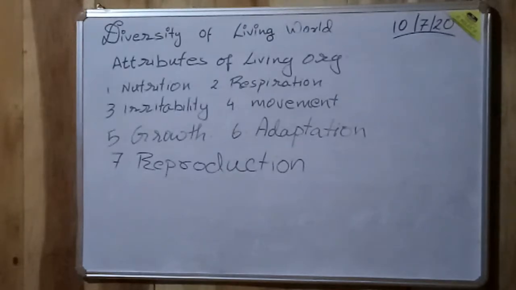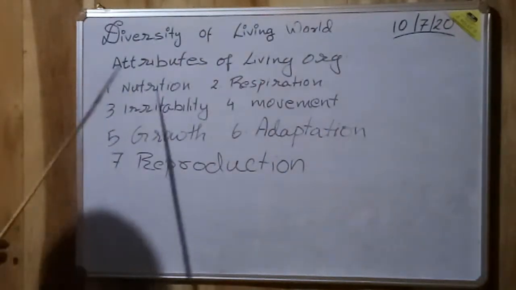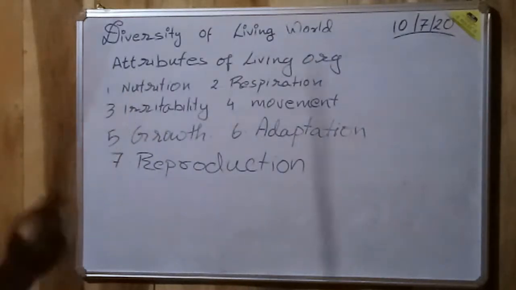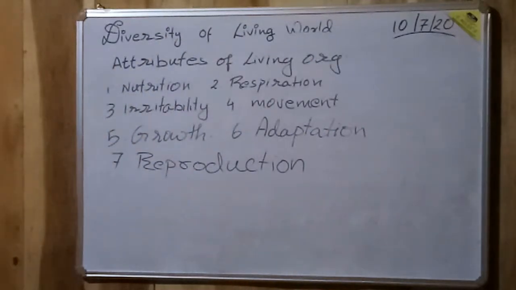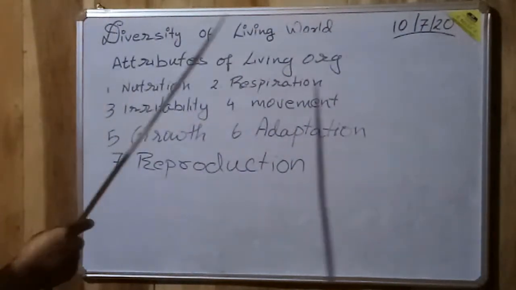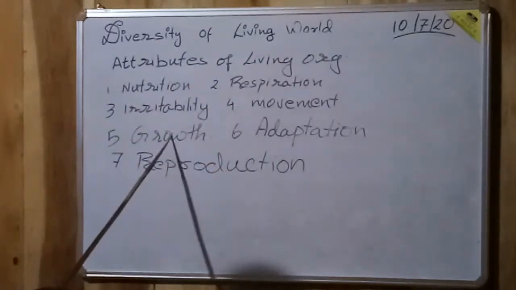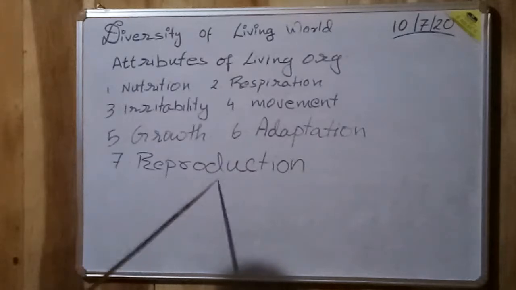Okay, here we are going to study the second portion of the diversity of the living world, that is, attributes of living organisms. Now, what does the word attribute mean? Attribute means features. It's nothing but the features of living organisms. So what are the features of a living organism? There are basically 7 different features which we can list. The first one is nutrition, then respiration, irritability, movement, growth, adaptation, and reproduction.